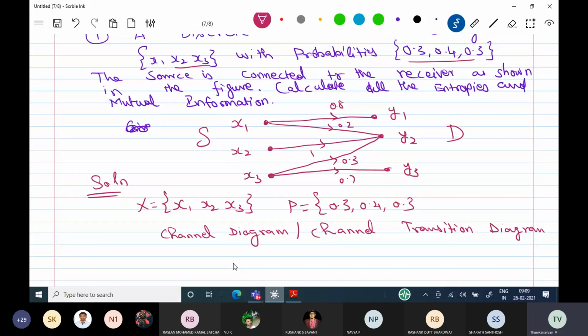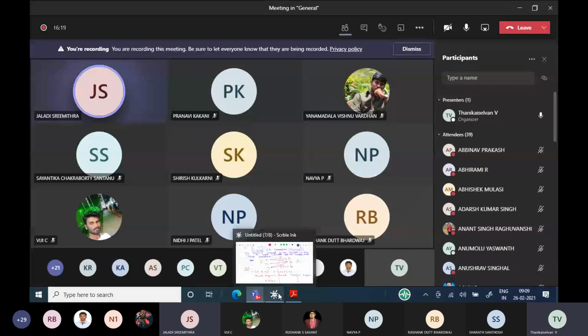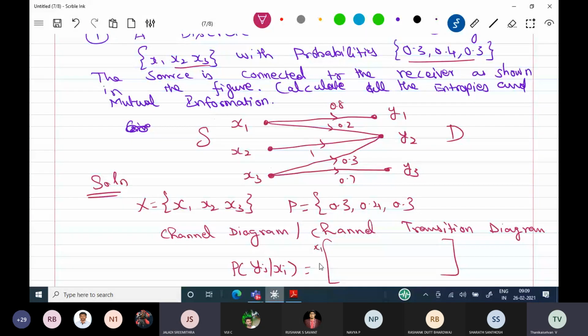So what is that conditional probability? Probability of Yj given Xi. X1, x2, x3 row wise, y1, y2, y3 column wise. You see the probability of y1 given x1 is 0.8. Probability of y2 given x1 is 0.2. Probability of y3 given x1, no connection, is 0.